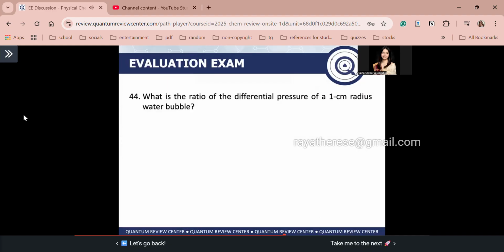Next, number 44. So what is the ratio of the differential pressure of a 1 centimeter radius water bubble? Guys, someone asked me what the surface tension value is. Did you search for it? Okay guys, sorry, I was not able to send you the surface tension of water.